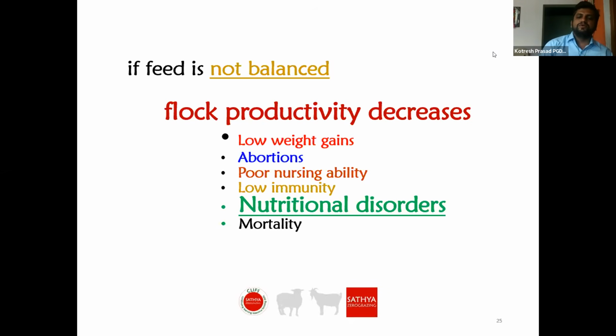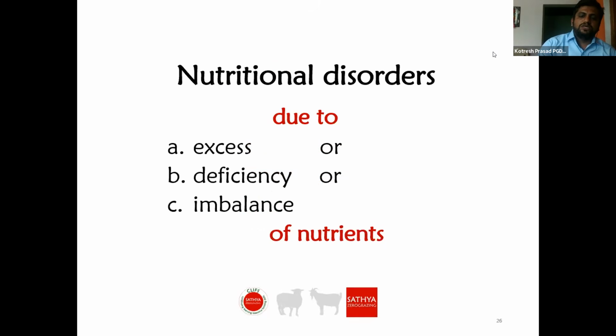We usually get confused with different diseases, but whenever we see in the field, the kids or lambs are more like anemic because of only solo crop feeding or only greens feeding. They are kept in the shed, and they will not be able to access the soil, and they will not be able to graze either. They are fed only a solo crop. At that time the lambs will be anemic and they will die of nutritional disorders. Nutritional disorders are due to excess feeding, and also deficiency and imbalance of nutrients.